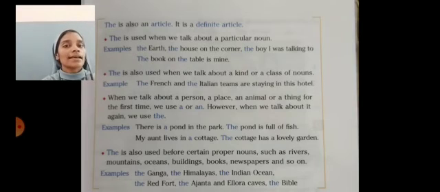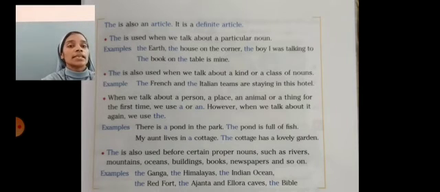Another rule is that the is also used before certain proper nouns such as rivers, mountains, oceans, buildings, books, newspapers and so on. Dear students, we have to use article the before the names of unique things.